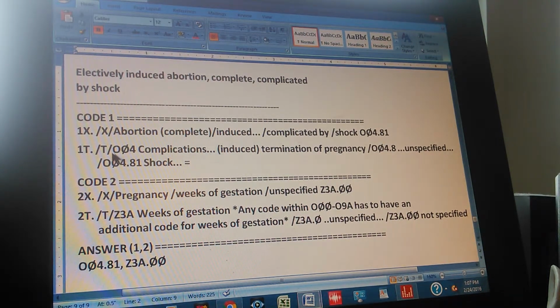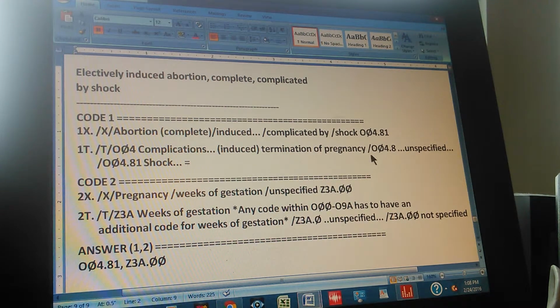So the code 1 through the tabular is found like this. First you go to tabular. Then you go to O04. You start with O04, right? What is that? Complications. And then? Induced termination of pregnancy. Okay, those are all the keywords that are in our problem.